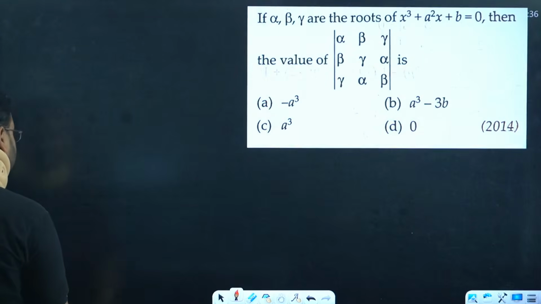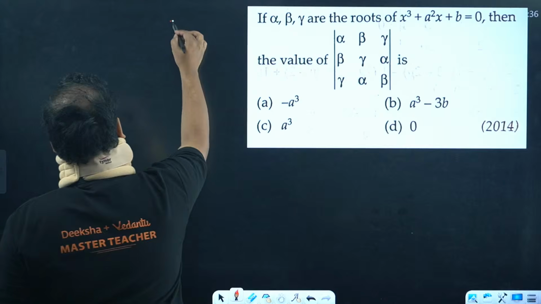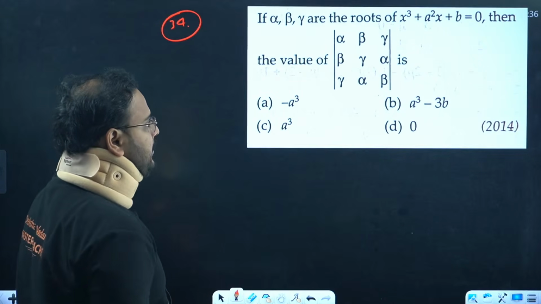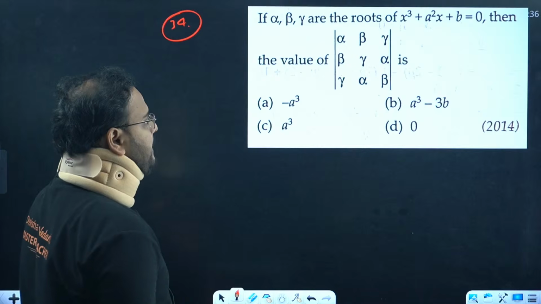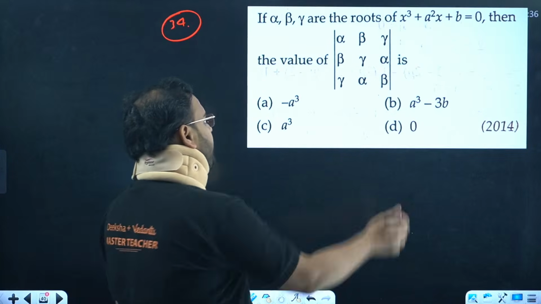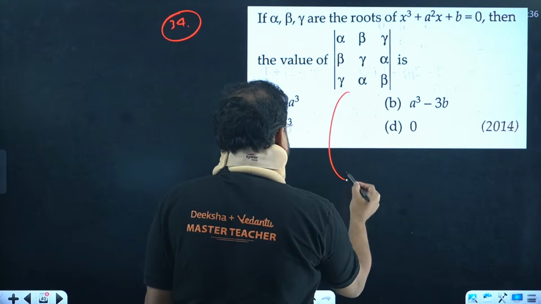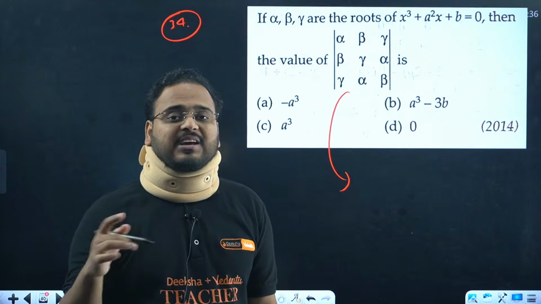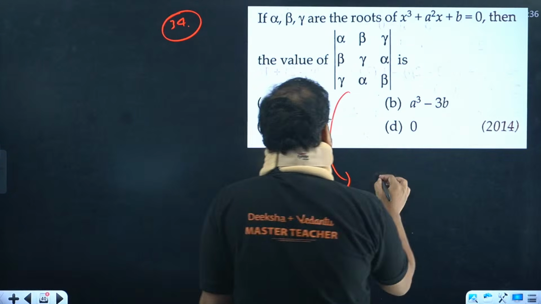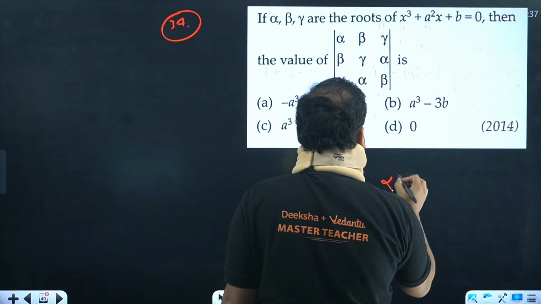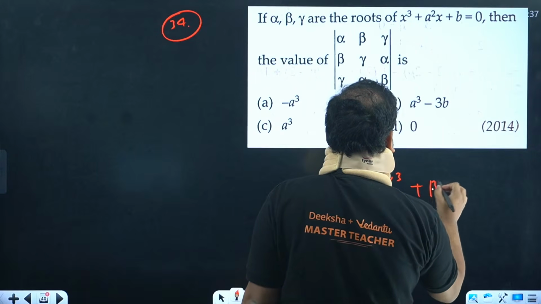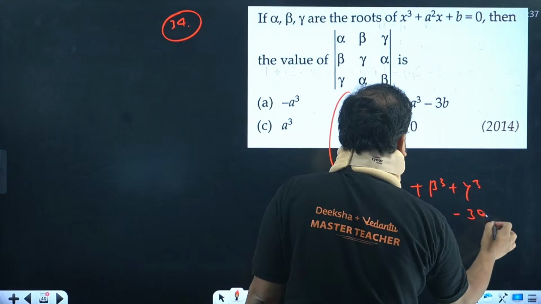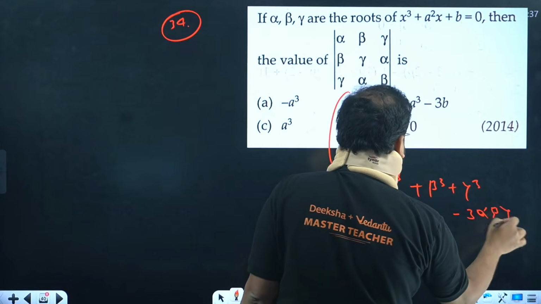Okay. 34. Alright, guys. If you do the expansion of this, this will come as, we'll get this value as alpha cube beta cube minus 3 alpha beta. We'll get this value as something with a minus sign, of course. So alpha cube beta cube gamma cube minus 3 alpha beta and gamma.